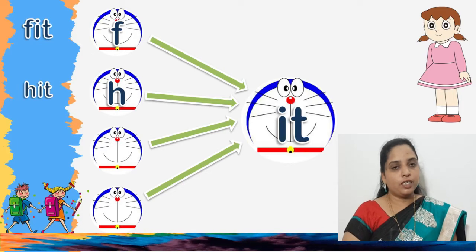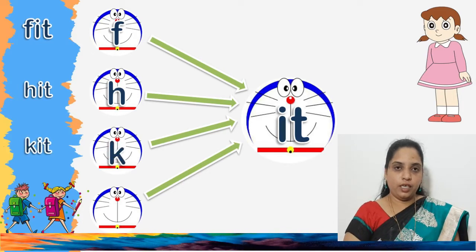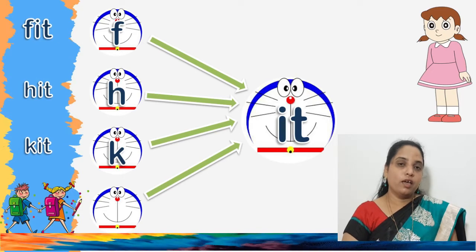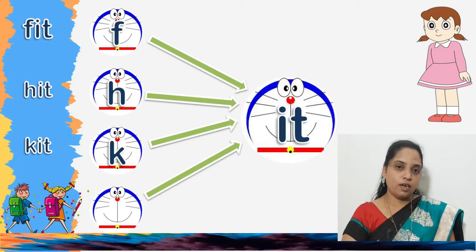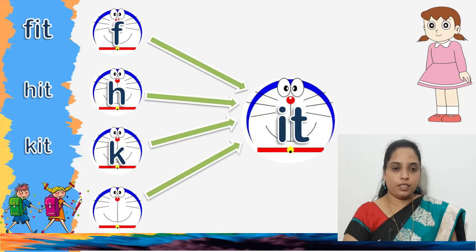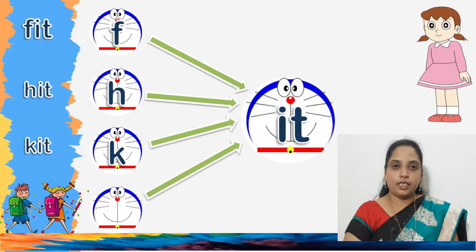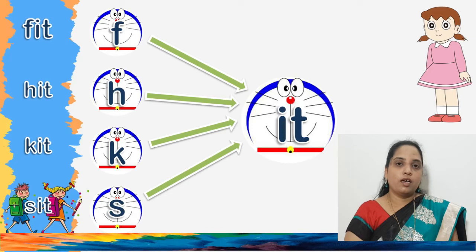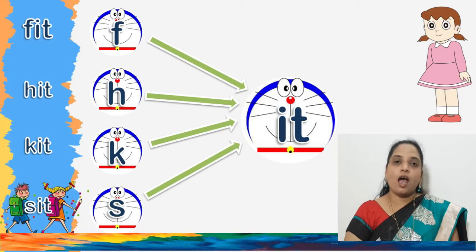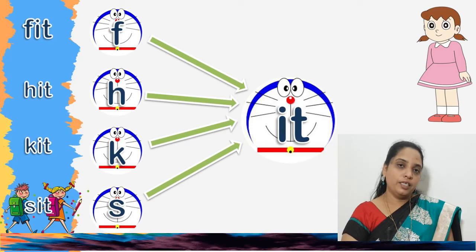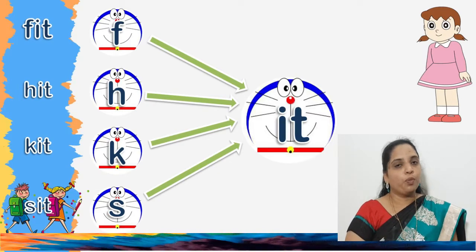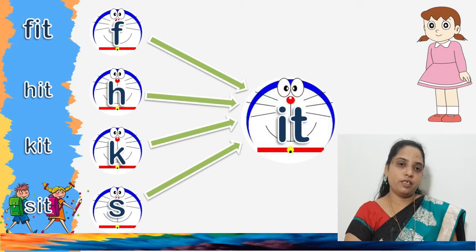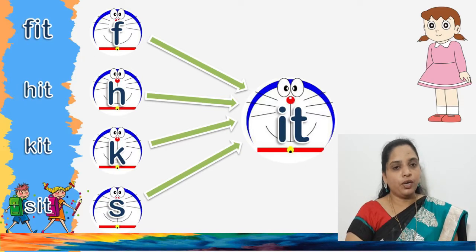Then the next letter is K: K-I-T, kit. Then the next letter is S: S, I as E, T. So children, fit, hit, kit, sit. The words are like this.